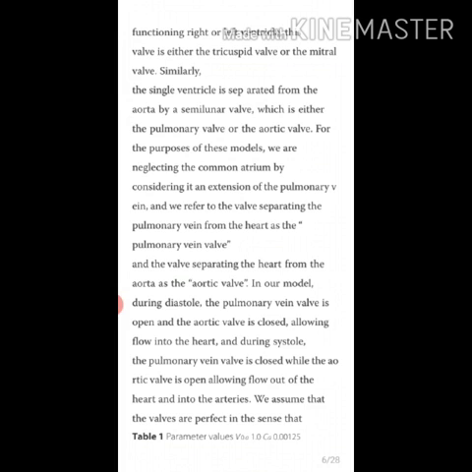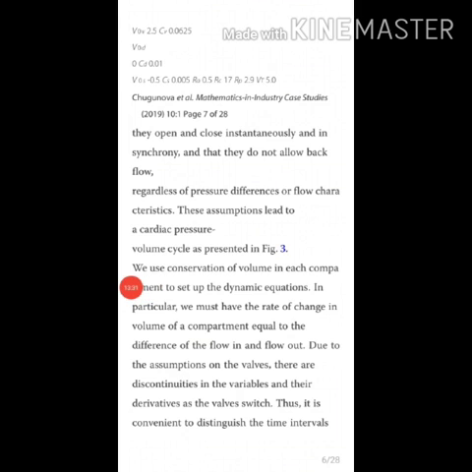In our model, during the diastole, the pulmonary vein valve is open, allowing flow into the heart, and during the systole, the pulmonary vein valve is closed, while the aortic valve is open, allowing flow out of the heart into the arteries. We assume that the valves are perfect in the sense that they open and close instantaneously, and that they do not allow backflow, regardless of pressure differences or flow characteristics. These assumptions lead to a cardiac pressure volume cycle as represented in figure 3.